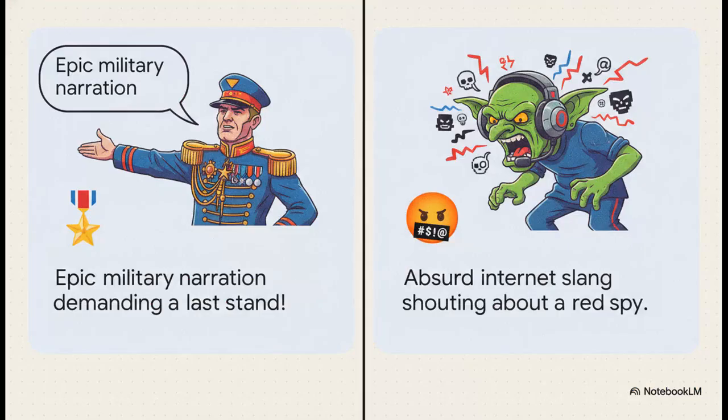Now, what's really interesting about this battle is the stark contrast in the writing styles. On one hand, you have the army officer delivering this grandiose, overly dramatic narration, yelling that they charged during the masculine urge to perish in a last stand. But then, right next to it, the actual dialogue of the combatants completely degrades into heavy internet slang and intense profanity, yelling about red spies and screaming in all caps. This absolute whiplash between epic military fiction and profane gamer chat is a constant feature of the text.